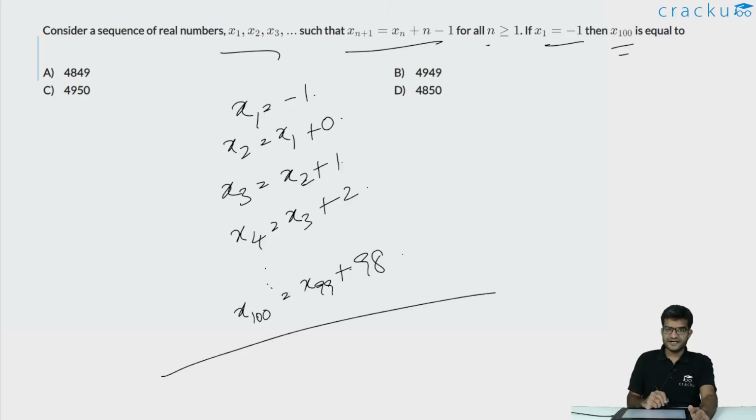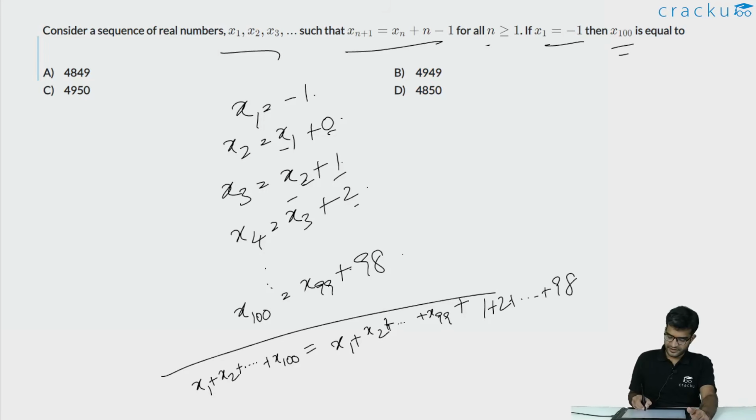If you are adding the left hand side, it will be x1 plus x2 plus dot dot dot till x100. This is equal to x1 plus x2 plus dot dot dot till x99, plus 0, 1, 2 dot dot dot till 98, that is 1 plus 2 plus dot dot dot till 98, minus the original 1. The reason we write it this way is because then we can cancel x1 to x99 on both sides, and the value of x100 will be equal to 1 plus 2 plus dot dot dot till